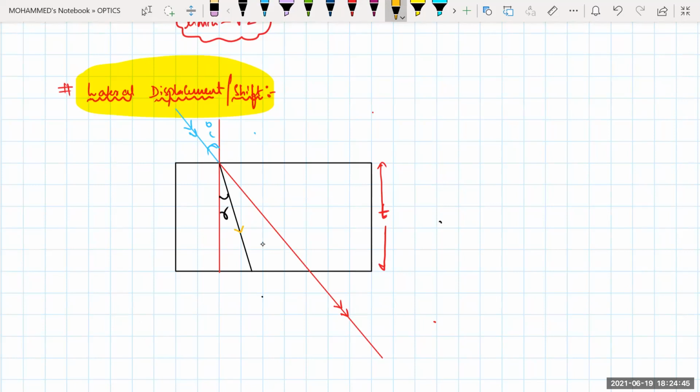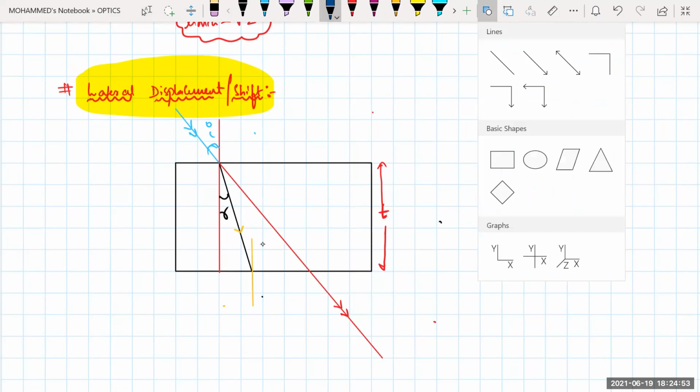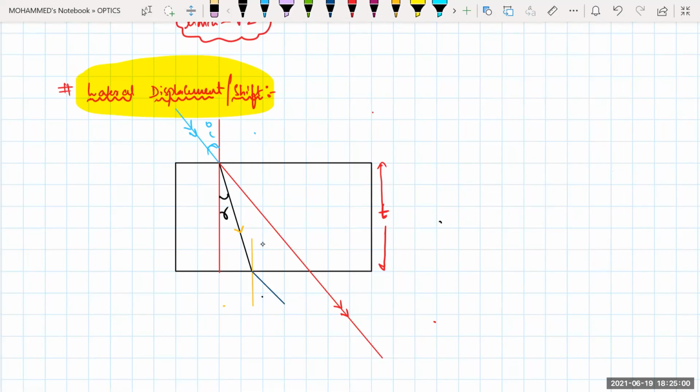So if I draw a normal right now for this one here, from here the ray of light, going from denser medium to rarer medium, will be going away from the normal. So this will again be the angle of incidence.